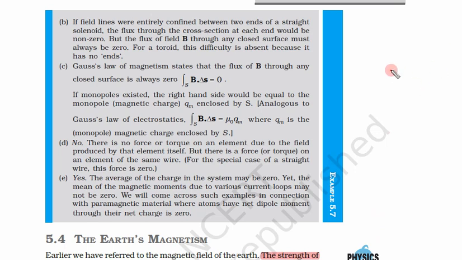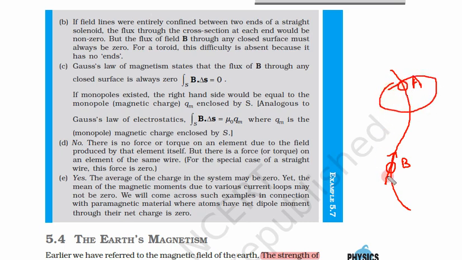Why? Because if the wire is in this shape, every element produces the magnetic field in a different direction. Let us take this part: what is the force due to part A on part B? Let us say the charges are moving in this direction at this point, and the magnetic field due to this element is something like that.